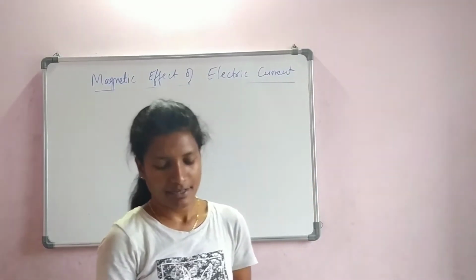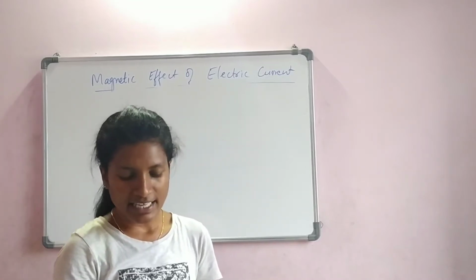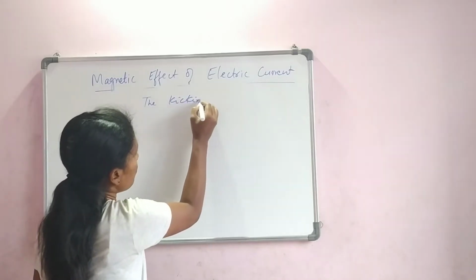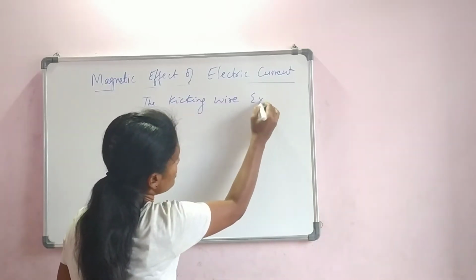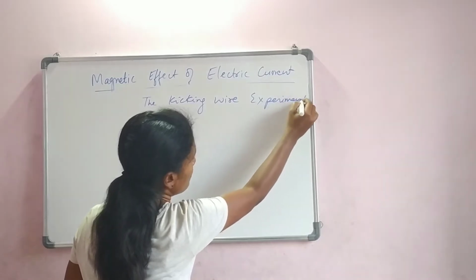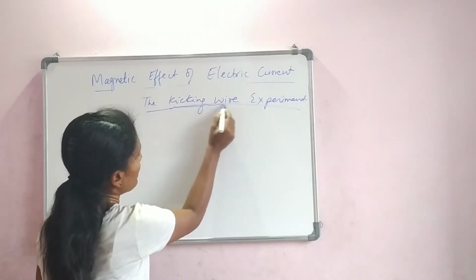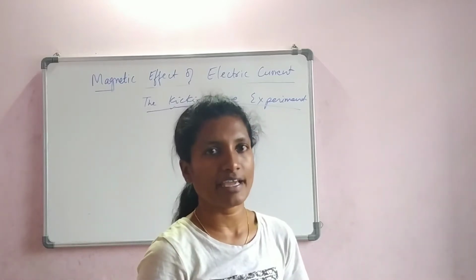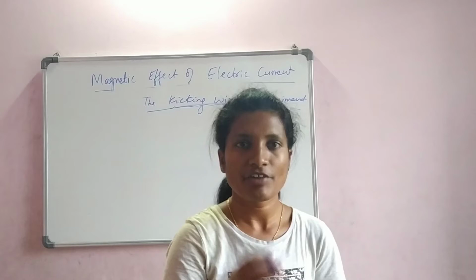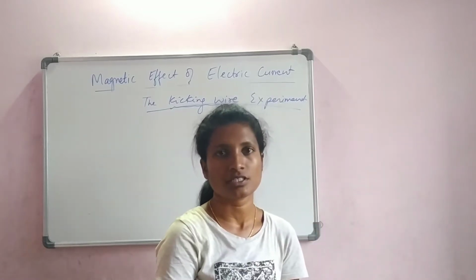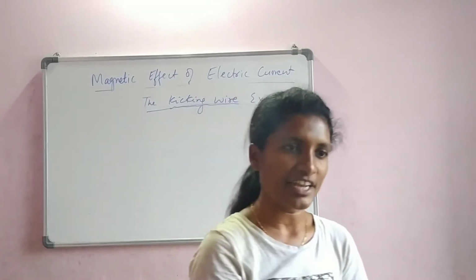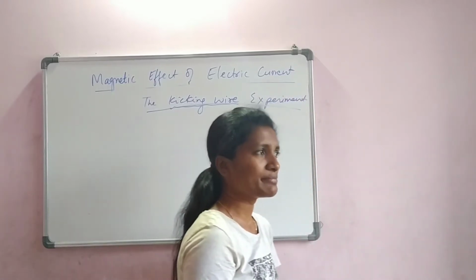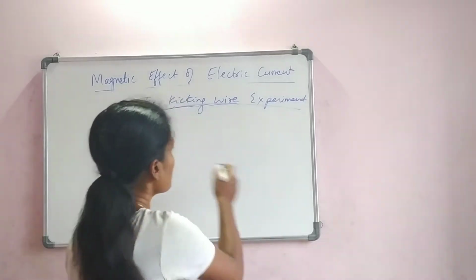So this experiment is also called the kicking wire experiment. Can you see the word here? Kicking wire. The wire is being kicked. In a football game, we kick the ball, isn't it? We are making the ball move away from us, which means we are applying our mechanical force to make an object move away from us, or sometimes it can be towards us as well. So this is kicking wire.